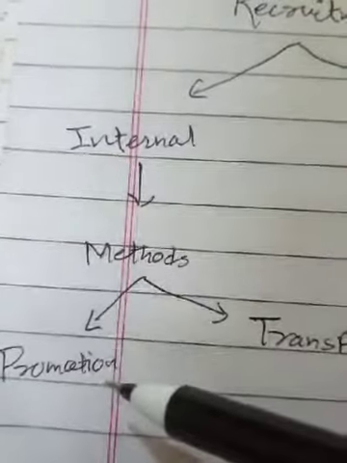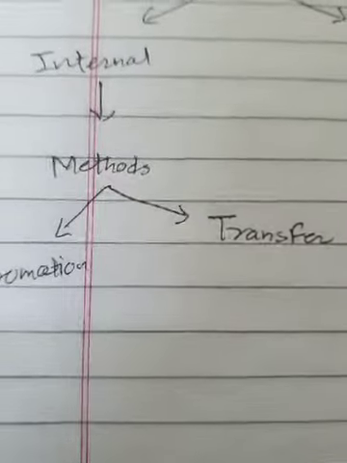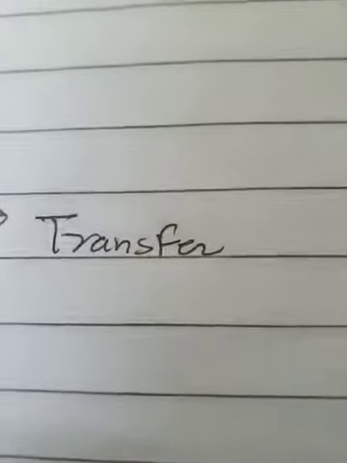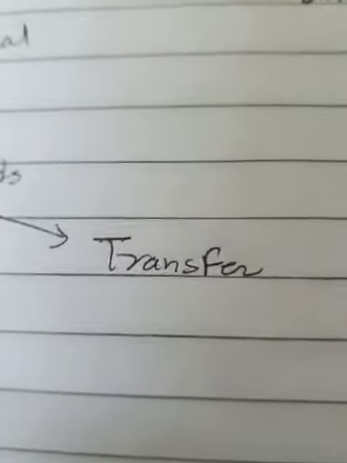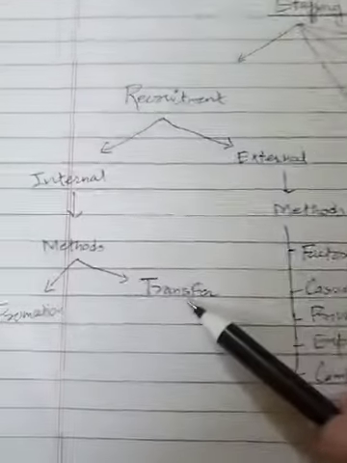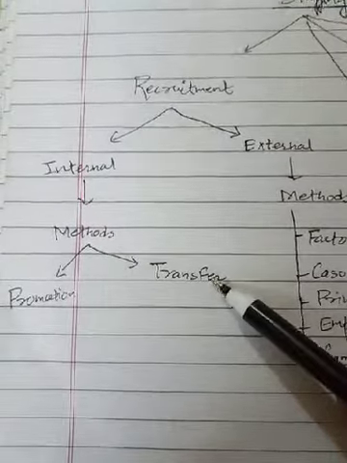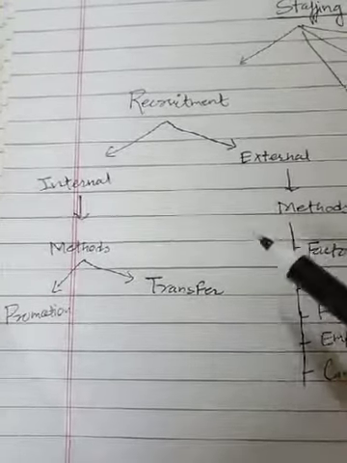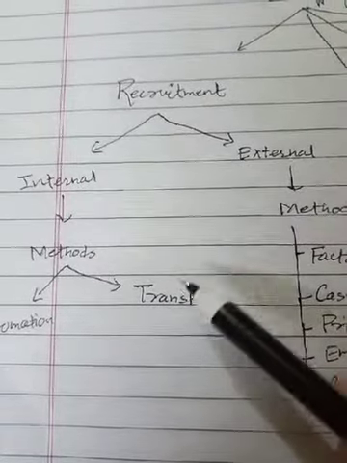In promotion, the management moves the worker from a lower position to an upper position to fill the vacant job position, and it takes place within the organization or outside of the organization also. In transfer, the management can shift the worker between similar job positions from one organization to another organization, or within the organization among different departments also. In transfer, the responsibility or authority of the worker remains the same, and the compensation level will also be the same. It can take place between a company in which surplus workers are working and another company in which there is a shortage of workers. So that type of recruitment can be utilized there.